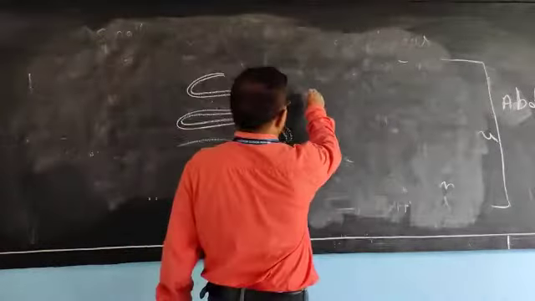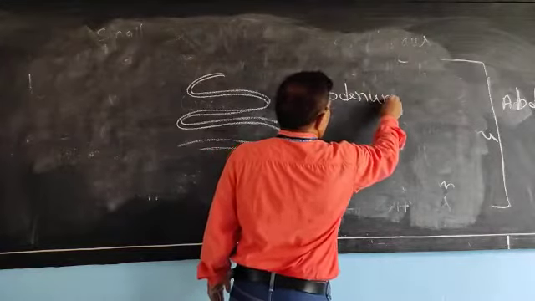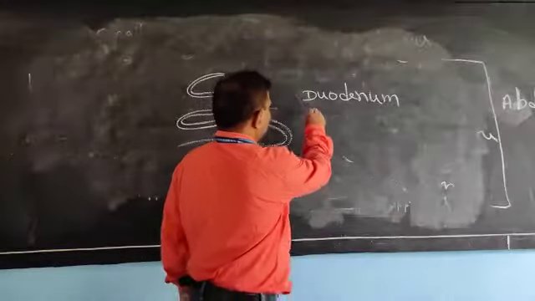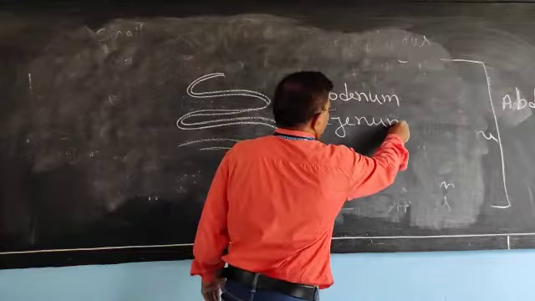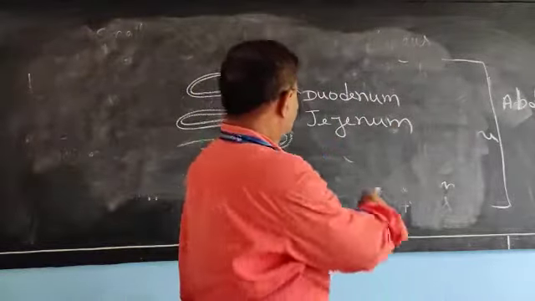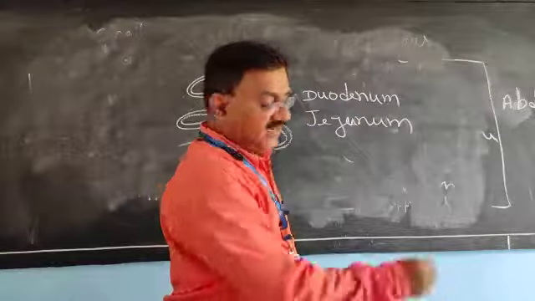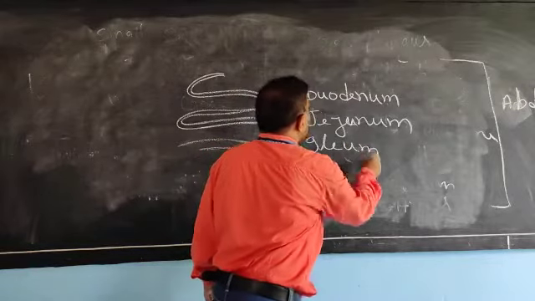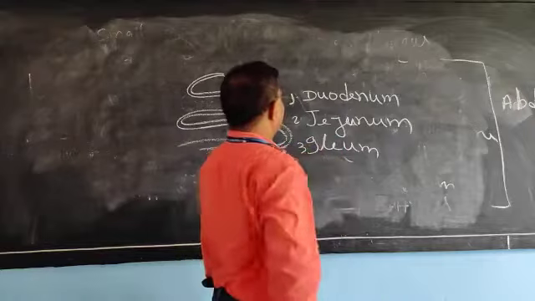Duodenum, the second part is the jejunum, and the third part is the ileum. So these are the three parts of the small intestine.